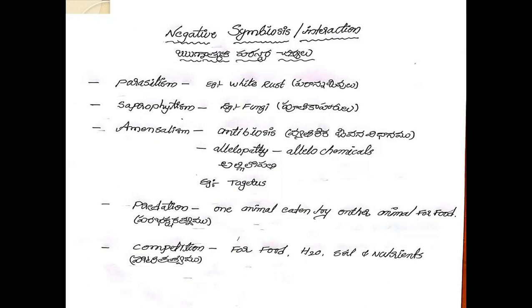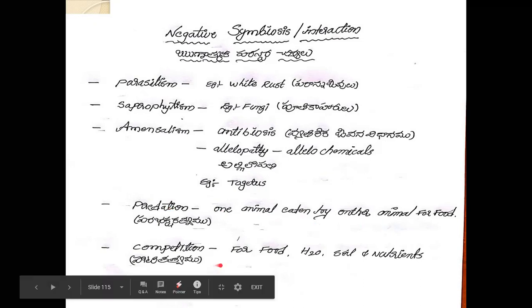Antibiosis. And predation. Predation means one animal is eaten by another animal for food. So one living organism is compulsorily harmed, and one living organism is benefited in predation.